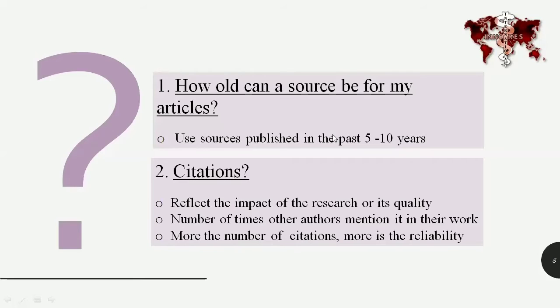So basically, citation is the number of times other authors have mentioned that article in their work. That's how it reflects the impact or quality of the article. So the more the number of citations, the more the reliability. And regarding the source of the article, how old can a source be? You should use articles that are published in the past 5 to 10 years.